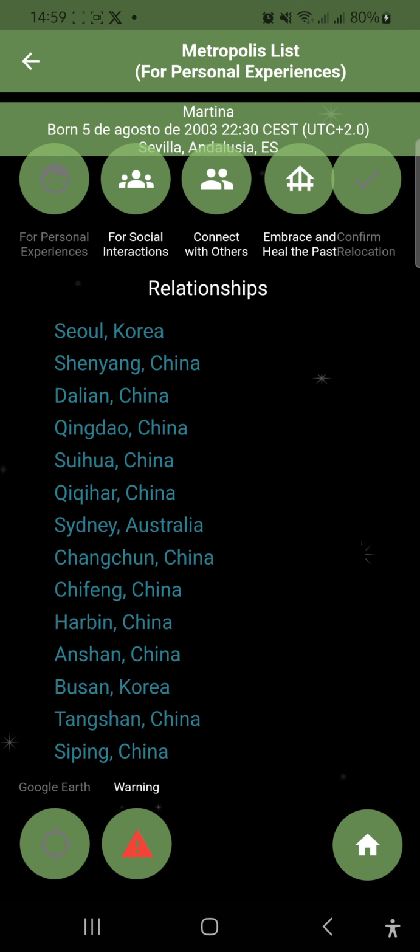And a list of metropolises appears. If no city appears for the character you've chosen, you can tap one of the other buttons next to the top bar, and thus your travel theme will remain, but the purpose will change. Here we have several Chinese cities. China has many metropolises, but let's choose Sydney in Australia.